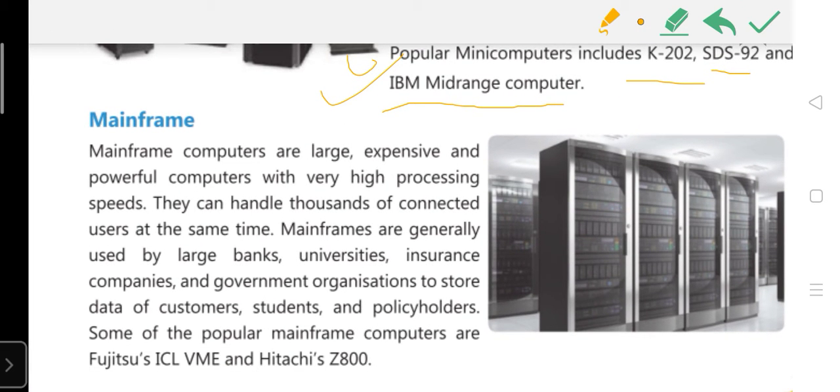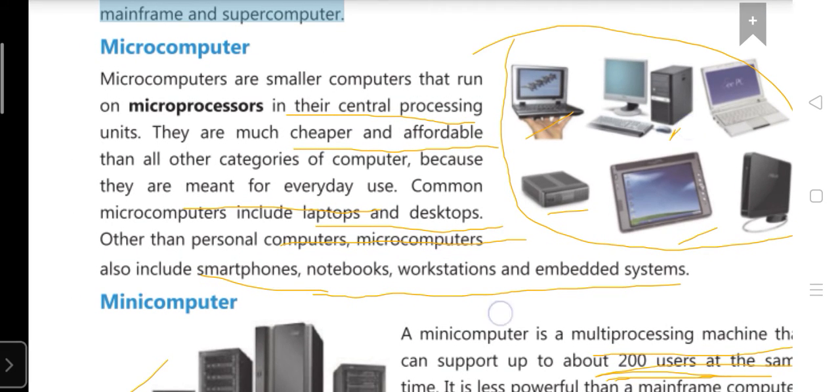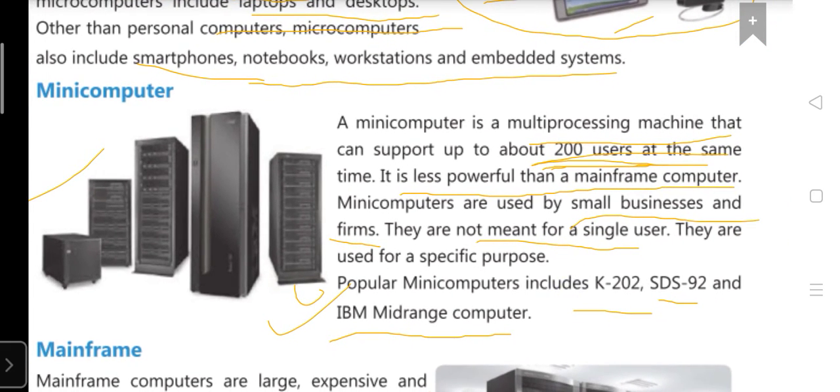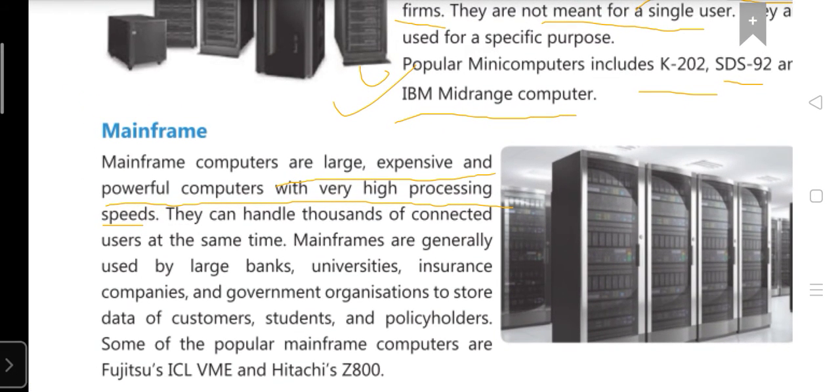Okay, so what is the mainframe computer? Mainframes are large, expensive, and powerful computers with very high processing speed. Earlier we saw the microcomputer that has only one processor, that is a CPU. The minicomputer supports multiprocessing machines, so not a single CPU. And the mainframe is a very powerful computer with very high processing speed, because a very large number of processing machines are included in the mainframe computer.